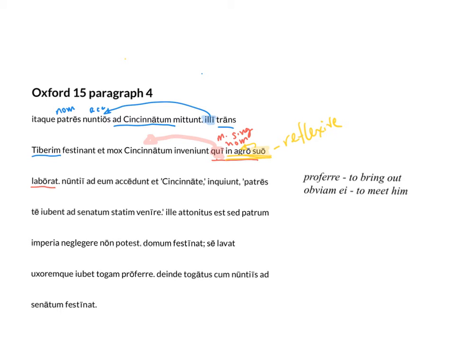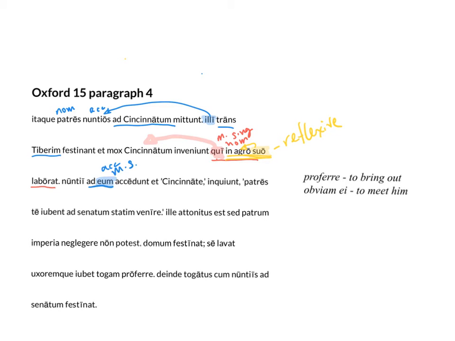So our first pronoun we'll highlight here is going to be eum. So take a second and figure out, and eum is standing in place of who in this sentence? Yep, it is standing in the place of Cincinnatus. So the messengers approach him, meaning Cincinnatus, accusative, masculine, singular.